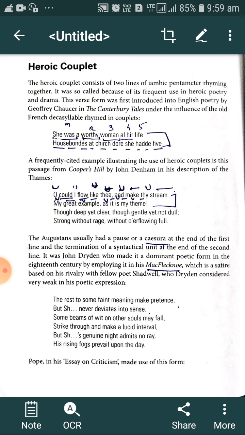Then in the Augustan period, the second example is Cooper's Hill by John Denham, who also used it. And there is another example, the classical poet John Dryden, who used this particular form while writing his satire MacFlecknoe against his fellow rival poet Shadwell. And Pope also used that form in writing his Essay on Criticism and made maximum use of it.